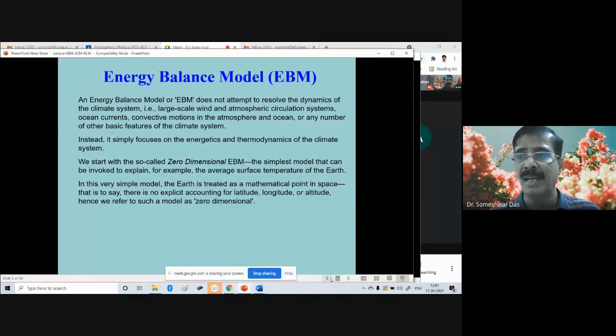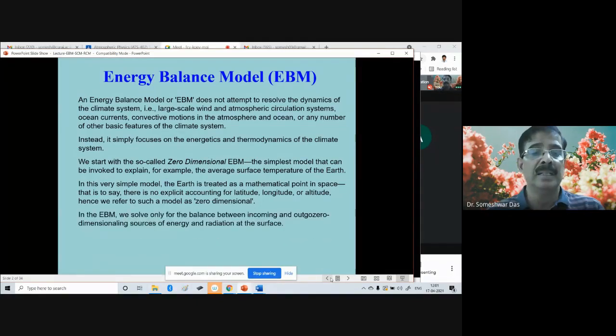The entire Earth is considered a small point in space. Hence, we refer to such a model as zero-dimensional because we don't consider variations in the horizontal. There is no latitude, no longitude, and no altitude. So this is called a zero-dimensional energy balance model.